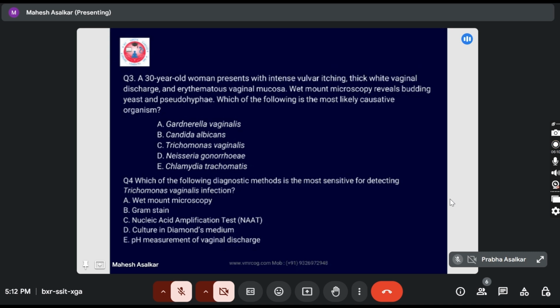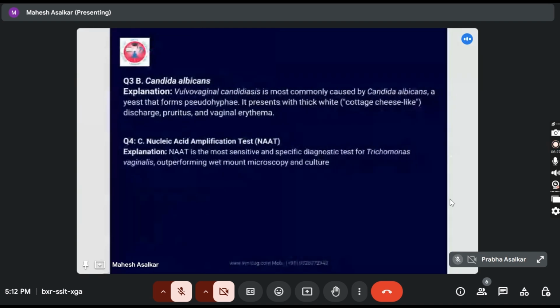Correct, correct. So when you read the question, you have to specify: most commonly used may be different and most sensitive may be different. Are you getting it? So what exactly they have asked is the most sensitive. So NAT should be the answer. So question number 3 is Candida albicans.